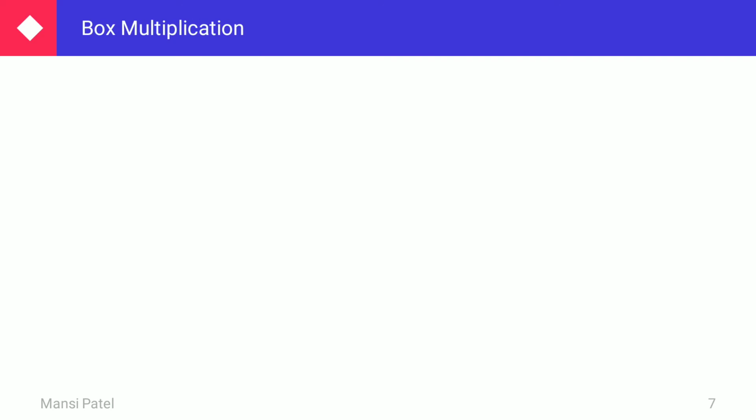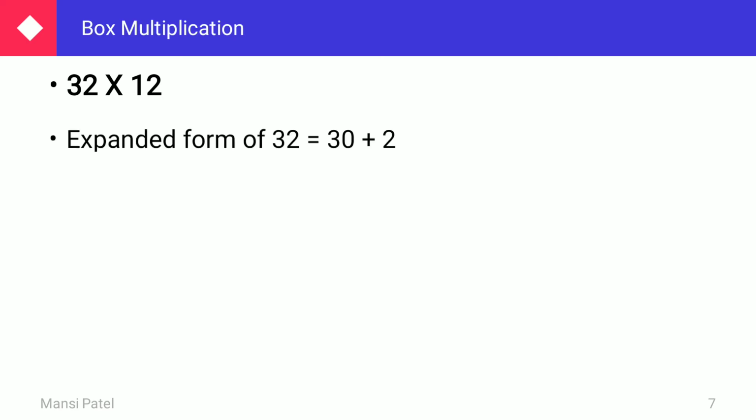Now let us see one method that is known as box multiplication. If we want to find the multiplication of 32 and 12, how can we do it? So first you have to write down the expanded form. You have to write down the expanded form of 32. So the expanded form of 32 is 30 plus 2. As well as you can write down the expanded form of 12. So what is the expanded form of 12? That is 10 plus 2.